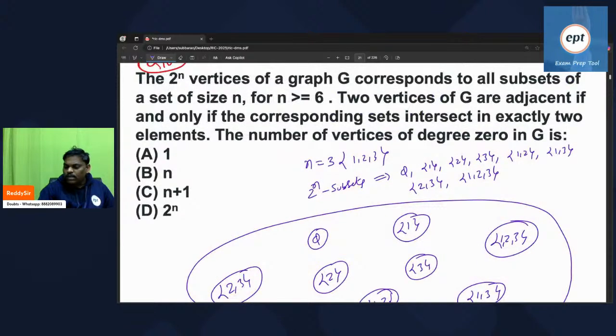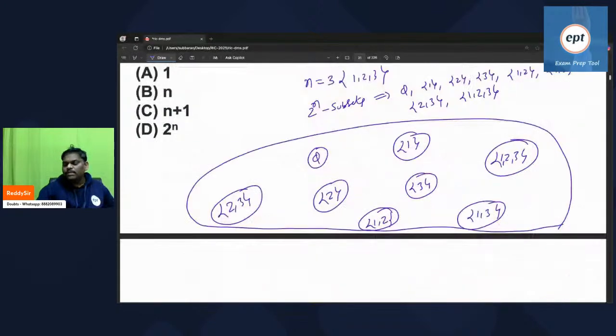Two vertices of G are adjacent if and only if the corresponding sets intersect in exactly two elements. See, the intersection should have exactly two elements, meaning two people should be in the intersection. If you do the intersection of these two people, the intersection will come 1 3. Yeah, they are adjacent.